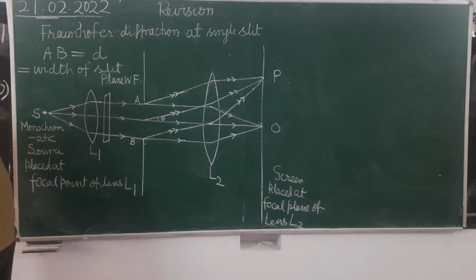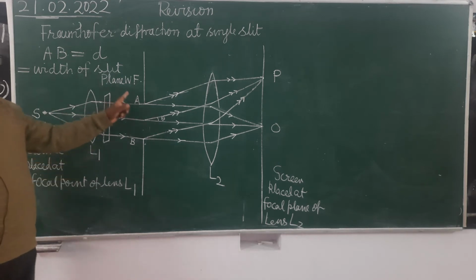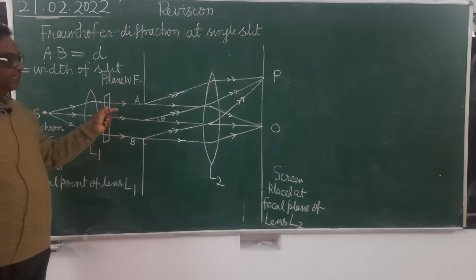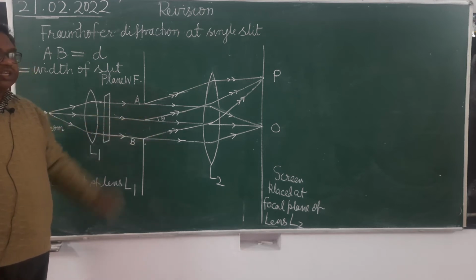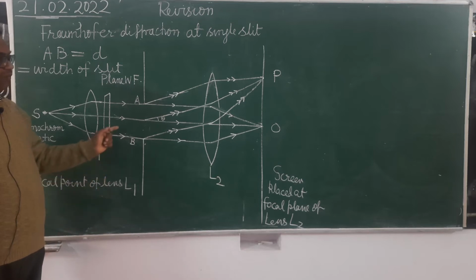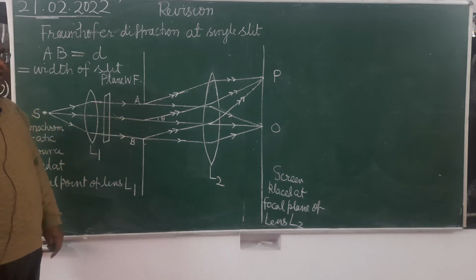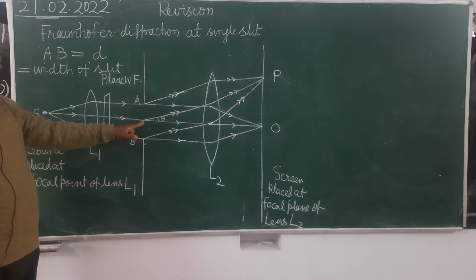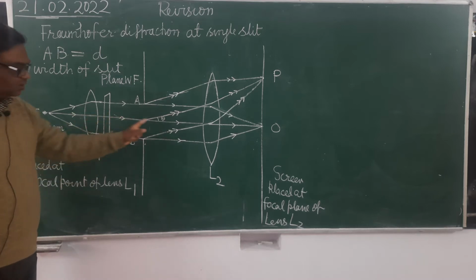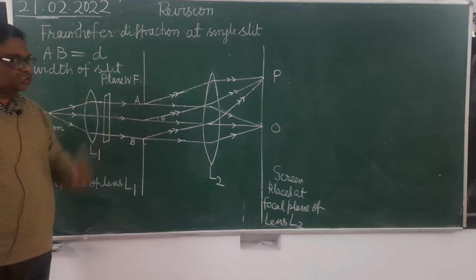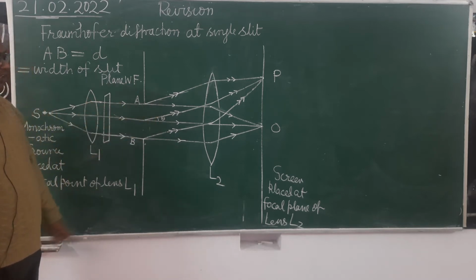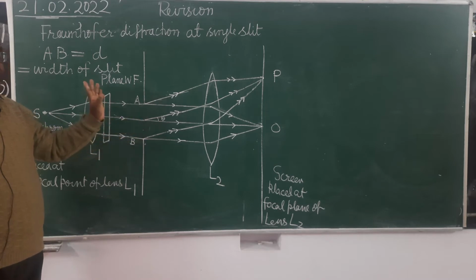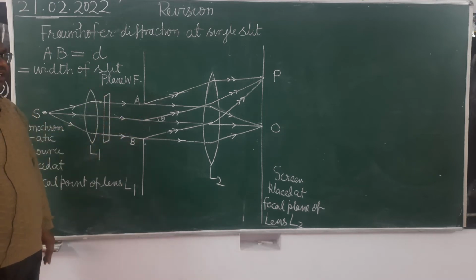Now what will happen? When diffraction takes place, then besides going parallel to the original direction, they will also diffract in different directions. Here, the original direction is this, original direction is this. Other than the original direction, one direction is shown at an angle theta. It is clear? They will diffract in a number of directions, but here I have shown only one direction.